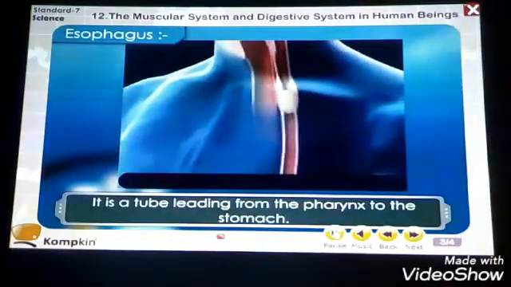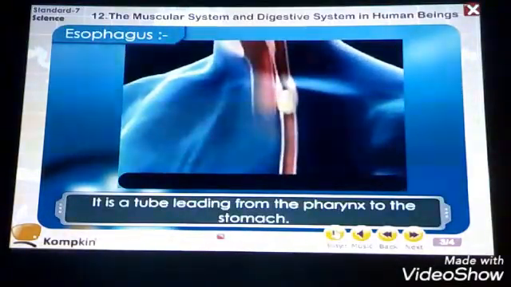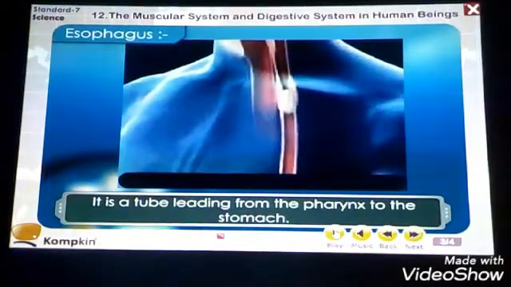Now it comes the esophagus. It is a tube leading from the pharynx to the stomach. Here, esophagus is a kind of tube which is carrying the food material from the throat to the stomach.